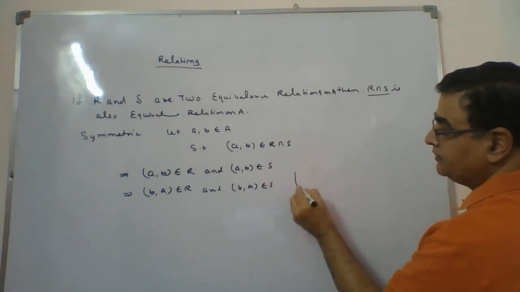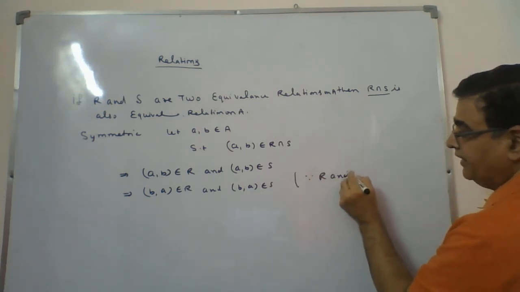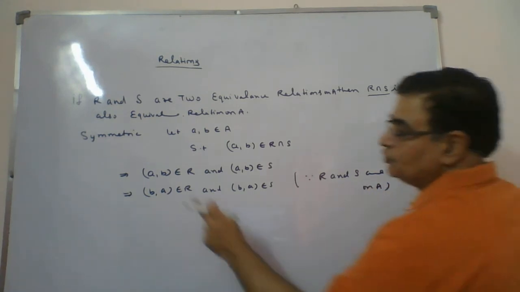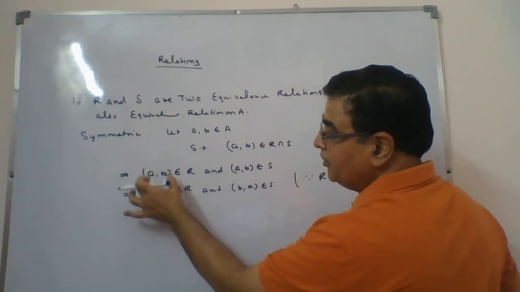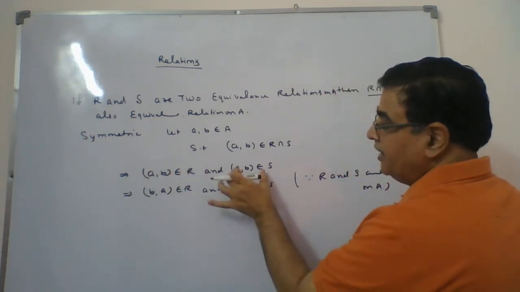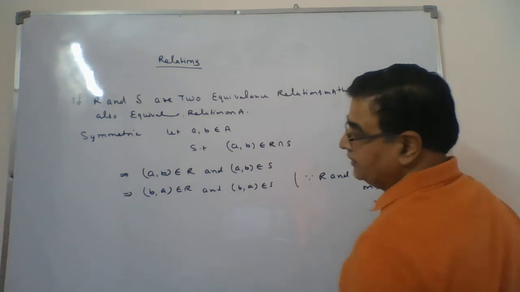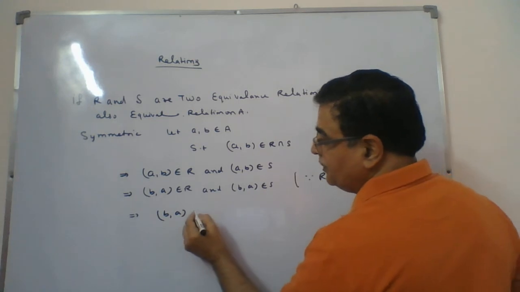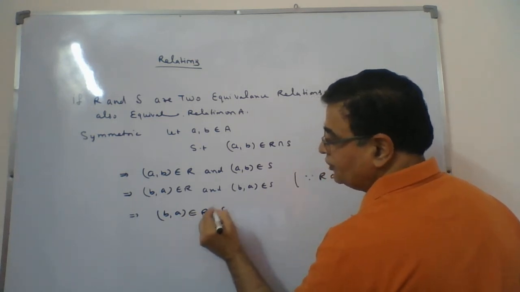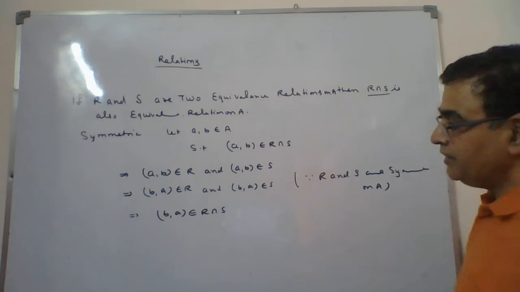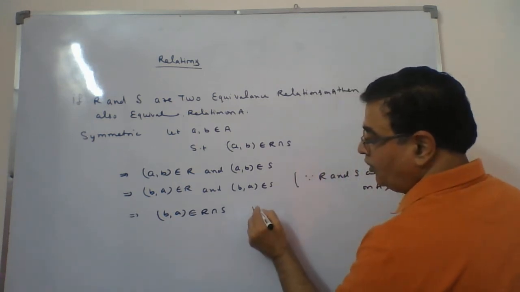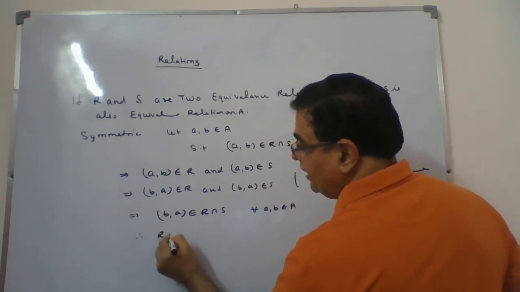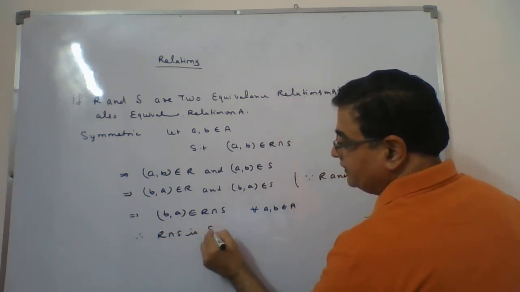Why is it so? Because R and S are symmetric on A. So if R is symmetric, then AB belongs to R, then BA also belongs to R. AB belongs to S, then BA also belongs to S. So in this case, BA is a member of R and S, so BA belongs to R intersection S. And if BA belongs to R intersection S for all A and B belonging to A, therefore R intersection S is symmetric on A.